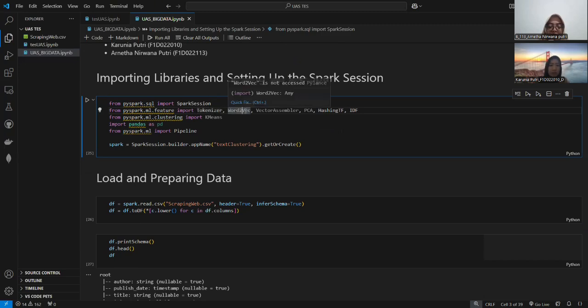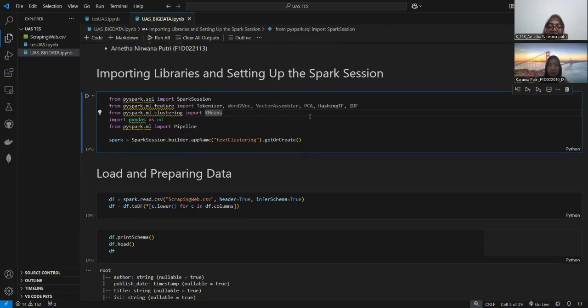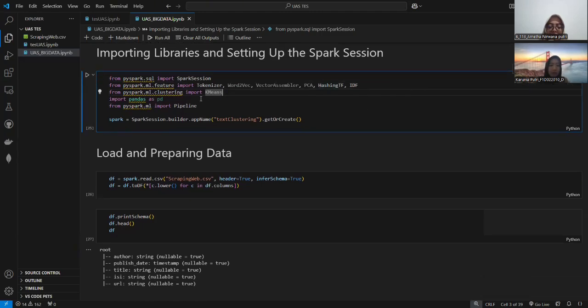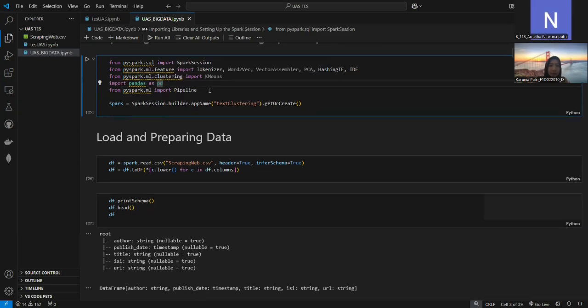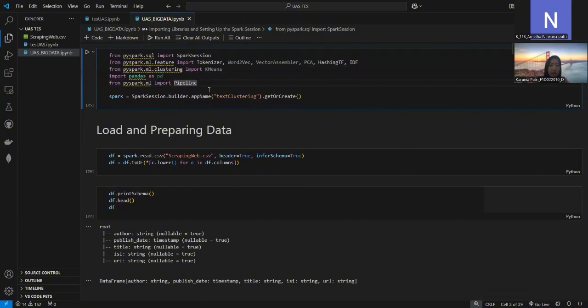And then this is to convert words into numerical vectors. The VectorAssembler combines multiple feature columns into a single vector. And PCA, HashingTF, and IDF. And we have pandas, used for data manipulation, typically for converting Spark data to pandas data frames, and the Pipeline is to chain multiple stages of transformation and machine learning models.